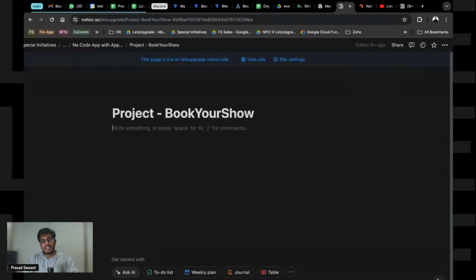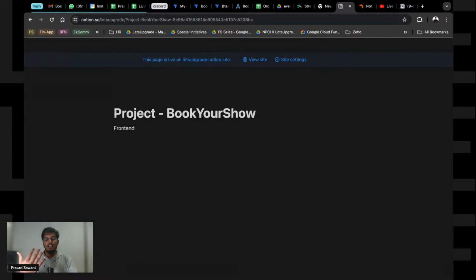What is important for building any app is basically a front end. Basically, what you see, right? What a user sees. And then you have a backend which handles all the data, APIs, data, and anything that is to be done behind the scenes, etc. And then you have a database which basically stores the data, right? So this is basically the basic structure.